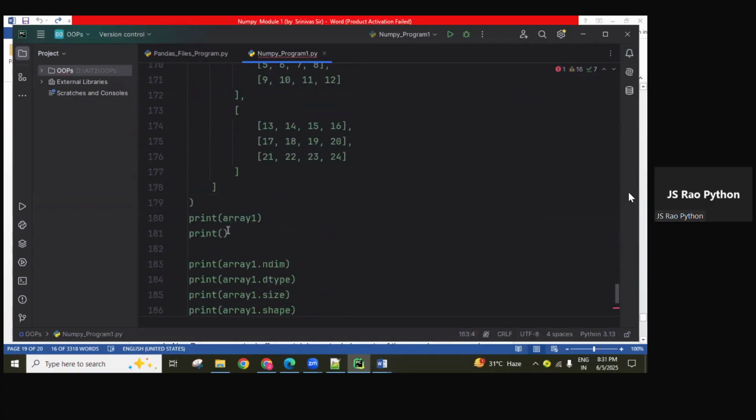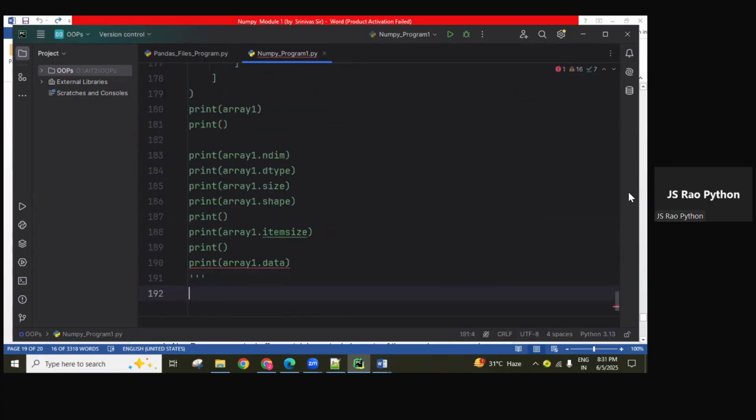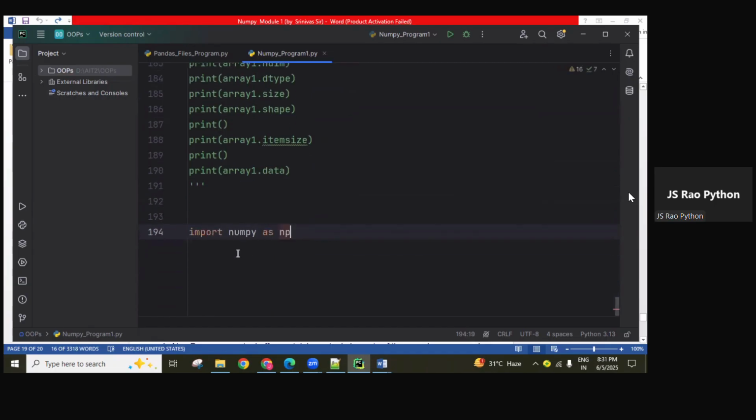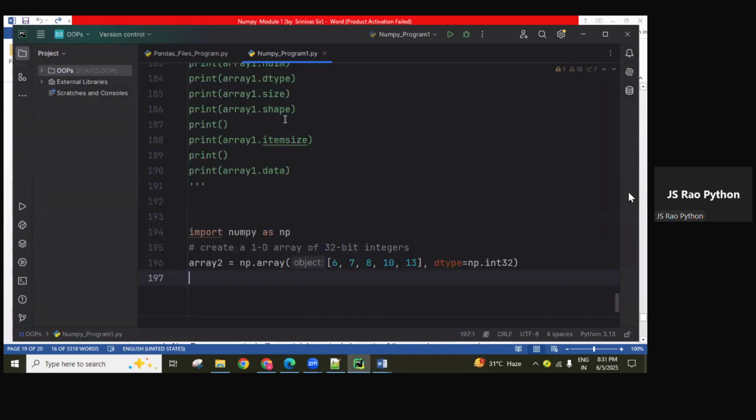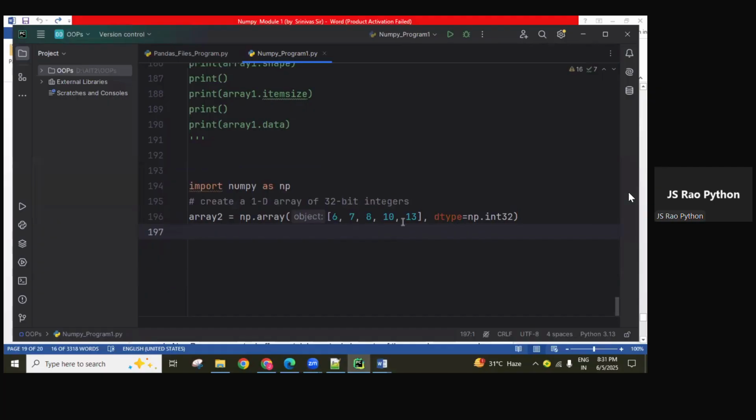Okay, this program I'll make a comment. numpy, and next here, copy paste it. So I created a 1D array, guys. So now here the same object only we can use.